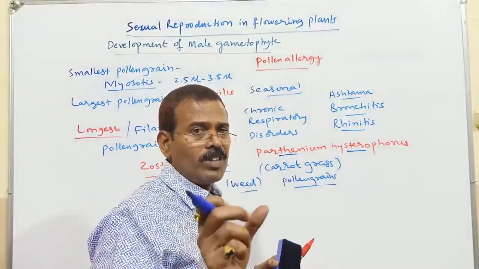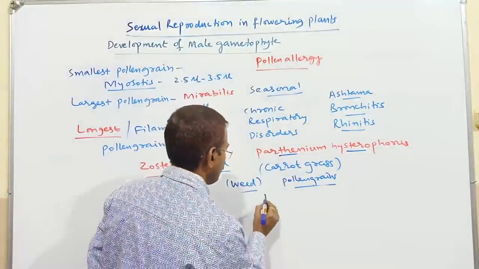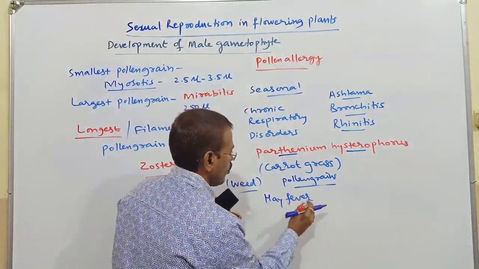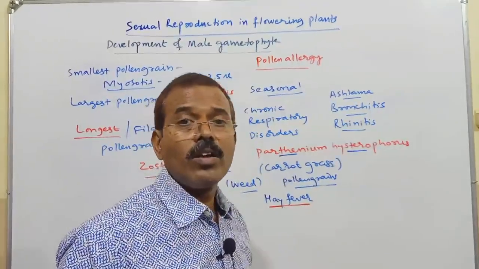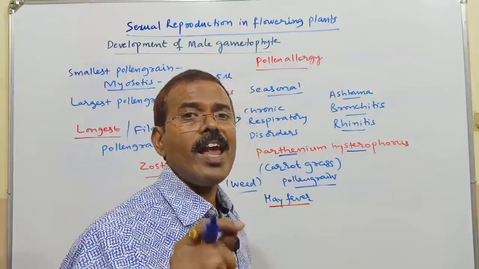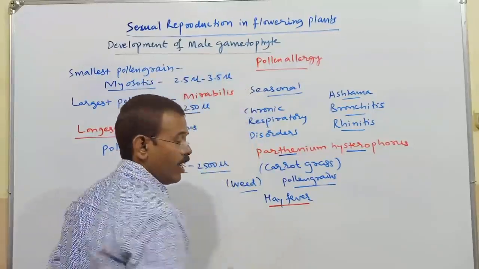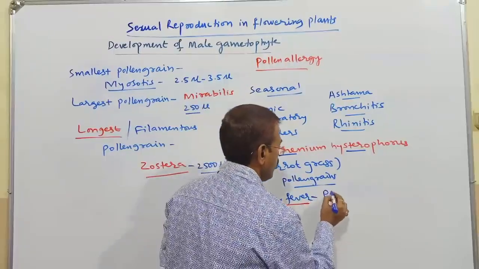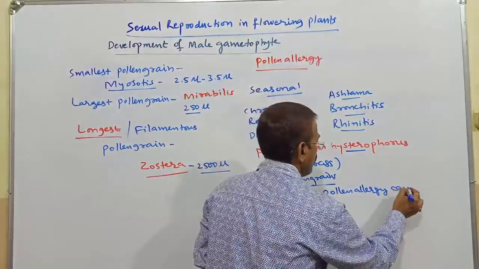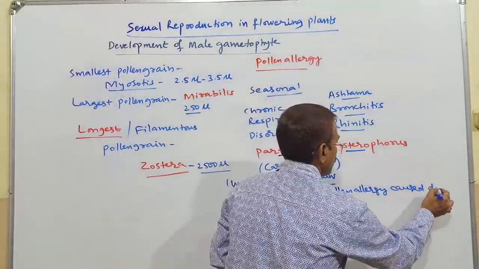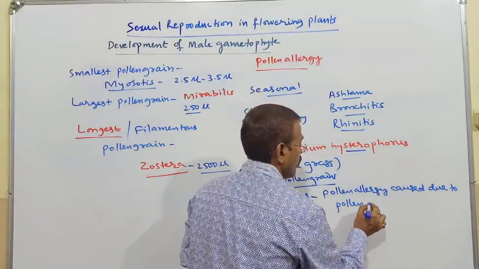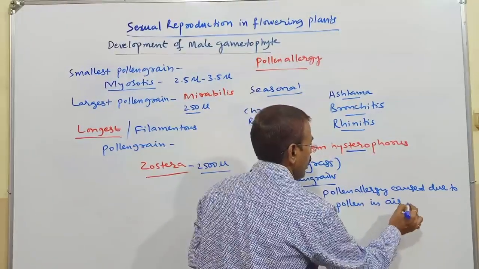You have a symptom called hay fever. Pollen allergy caused due to pollen grains present in the air, that we call hay fever. So it is pollen allergy caused due to the presence of pollen in air.